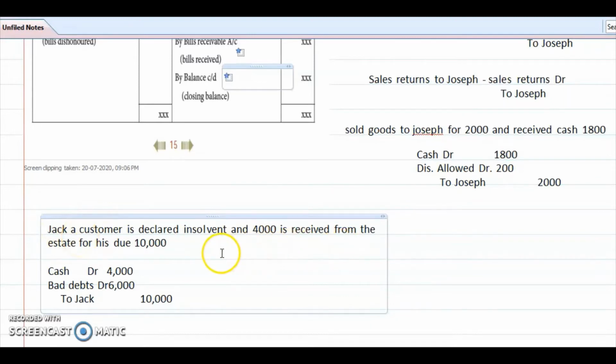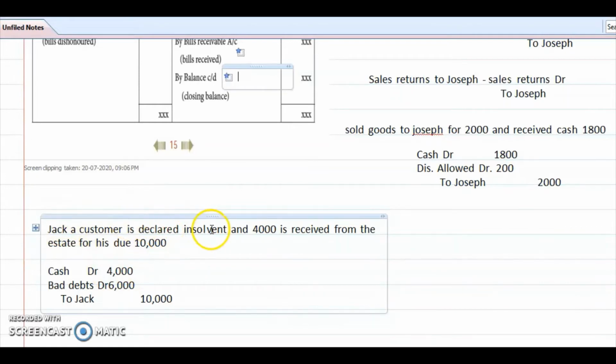What the liquidator did was sell the estate, and sold it for 4,000 rupees. The liquidator can only pay this 4,000 to us. So what does it mean here? We gave goods worth 10,000, but the liquidator is giving only 4,000. The liquidator is settling on behalf of Jack.